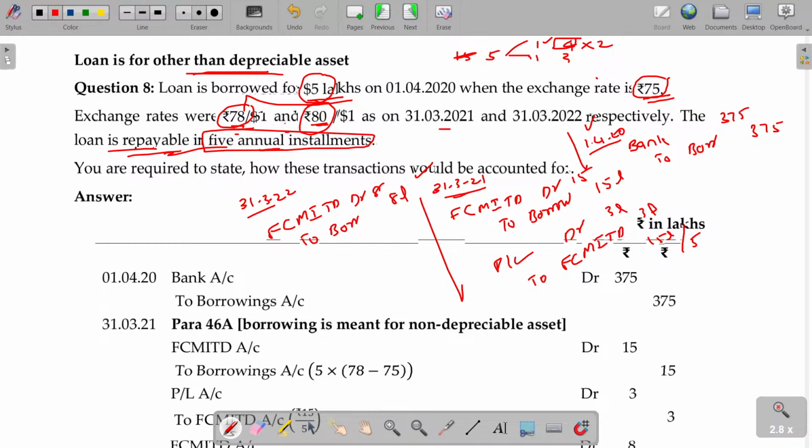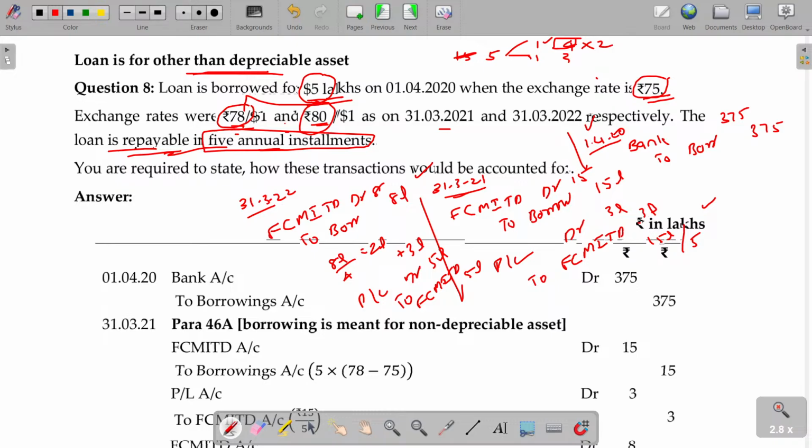Whatever amount is available in foreign currency monetary item translation difference is going to be amortized over the life of the loan. 8 lakhs will be amortized. What is the remaining life of the loan? 5 years, already 1 year over, so still we have 4 years only. So 2 lakhs. Not only this 2 lakhs, the earlier one will also be included. Now P&L account debit to foreign currency monetary item translation difference being 5 lakhs.